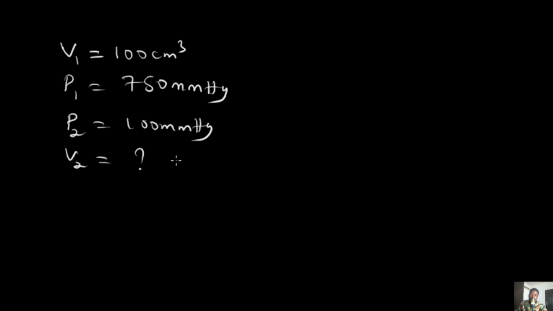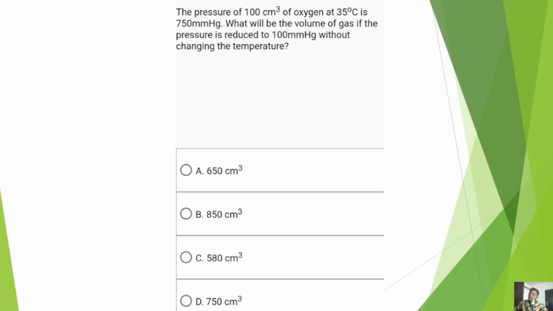Now note, let's look at the slide. Have this in mind, that the initial pressure doesn't necessarily talk about the first value written. The initial pressure is the pressure associated with the first volume, or the initial volume. So now that you have that they mentioned 100 cm cube here of oxygen at 35 degrees Celsius, the pressure associated with it is 750. So this is V1, so this is P1.